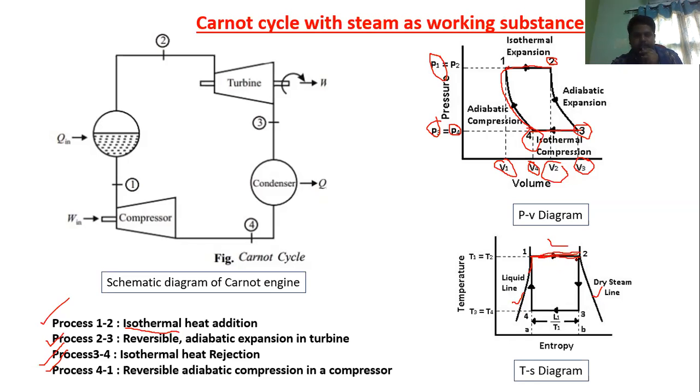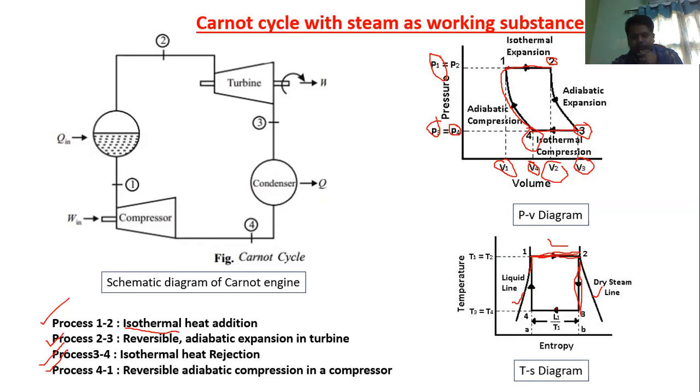Now, what is the second process? Reversible adiabatic expansion. Since it is a reversible adiabatic process, it is also known as an isentropic process. Since it is an isentropic process, the entropy is constant. There is no change in the entropy. Why? Because there is no heat addition or heat rejection in this process. So 2 to 3 is a vertical line of constant entropy.